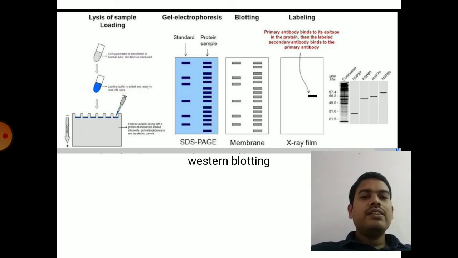So in this technique, antigenic proteins can be identified using labeled antibodies. The labeled antibodies may be either fluorescent labeled antibodies, radio labeled antibodies, or sometimes enzyme labeled antibodies. So the technique you already know.